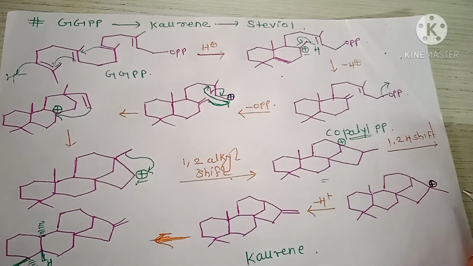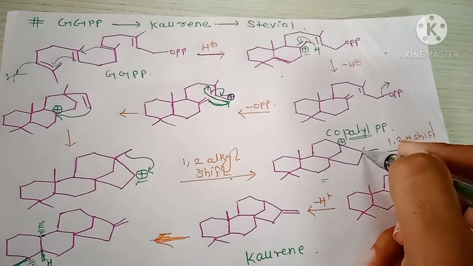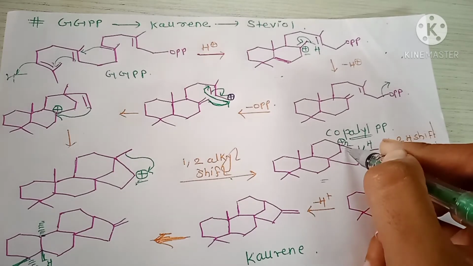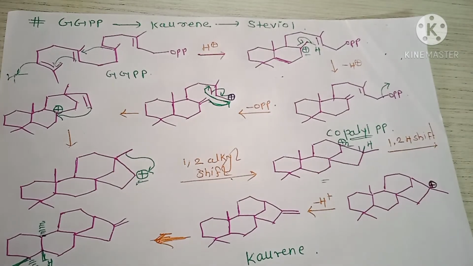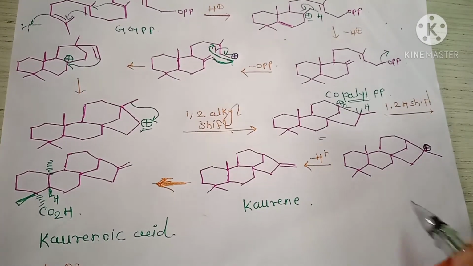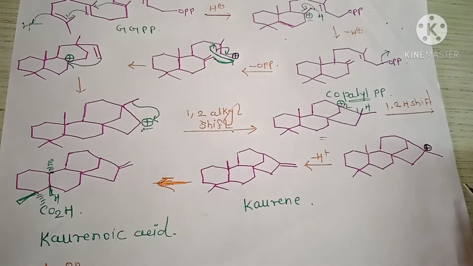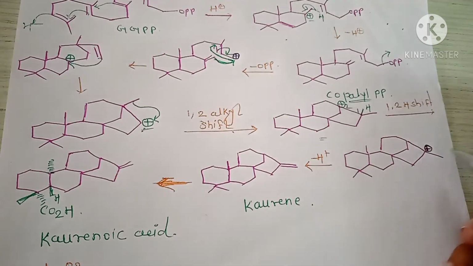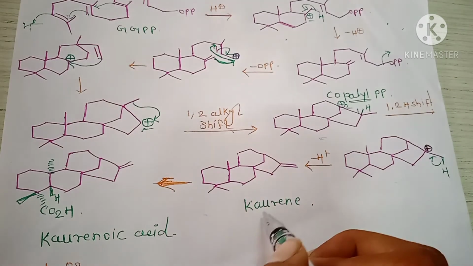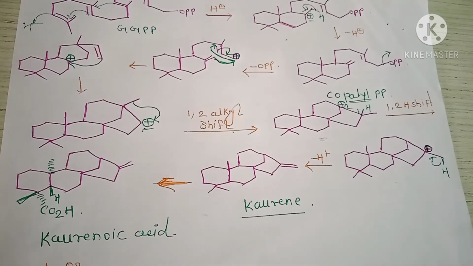Next, the 1,2 hydrogen shift. This hydrogen shifts here and stabilizes the carbocation, and the formation of a structure like this. Okay. Next step is a loss of proton and stabilize this carbocation, and the formation of the structure of chlorine. Okay.